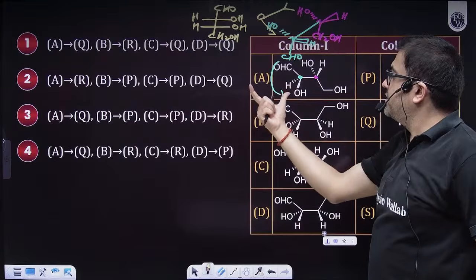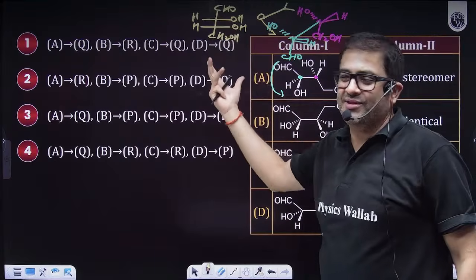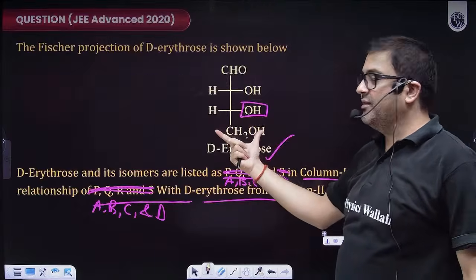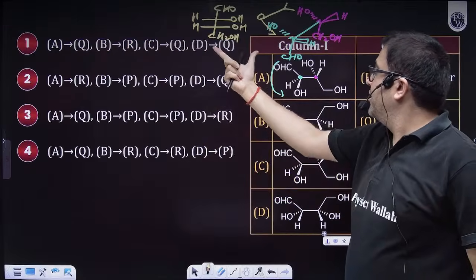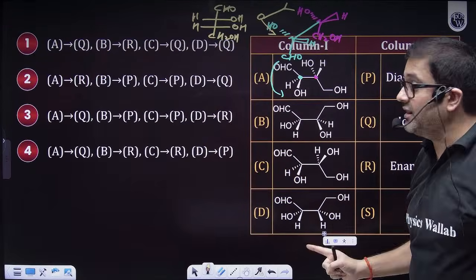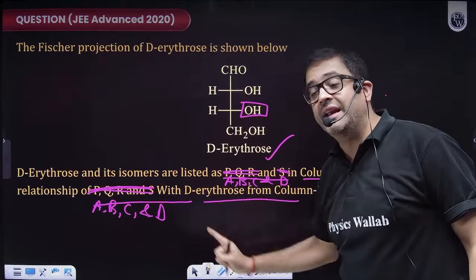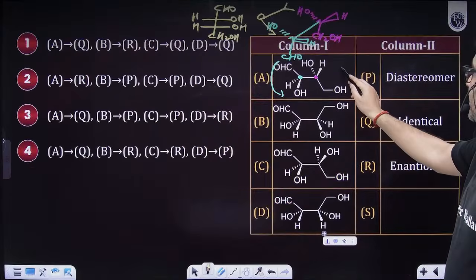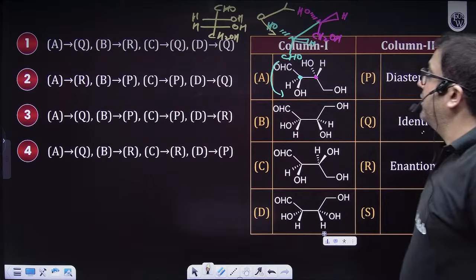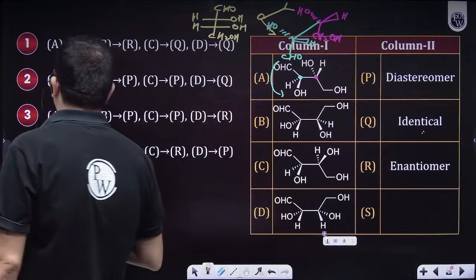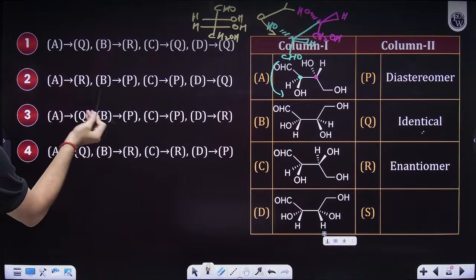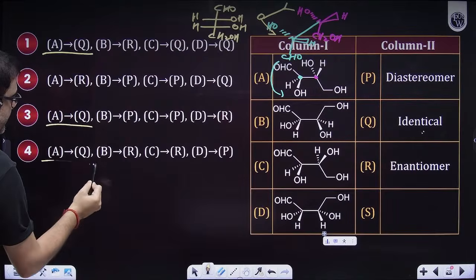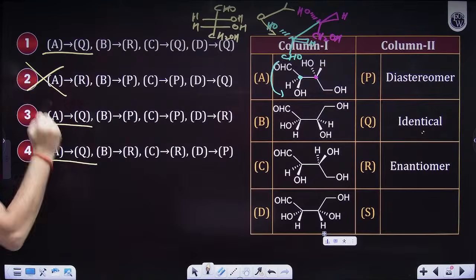So sir, this is A. This is just the same. So technically A is nothing but this D-erythrose, exactly identical. That means obviously A is Q, identical with the given structure. Obviously, I told you, you do not even have to check because 3 options were saying Q. So obviously we have just eliminated one.